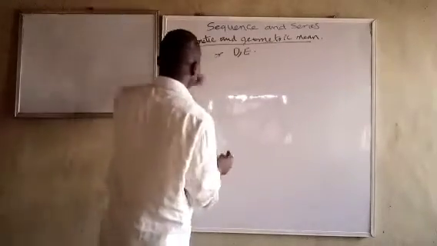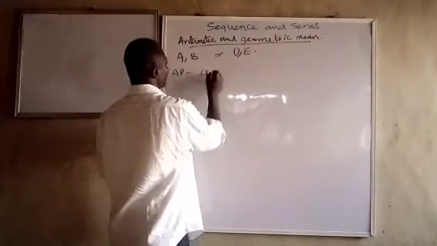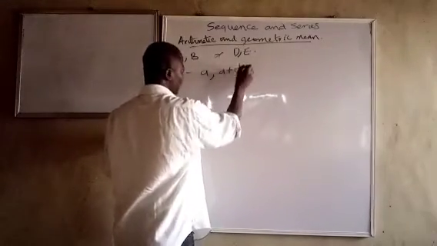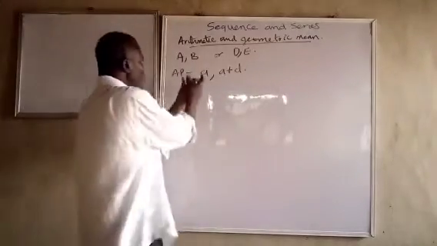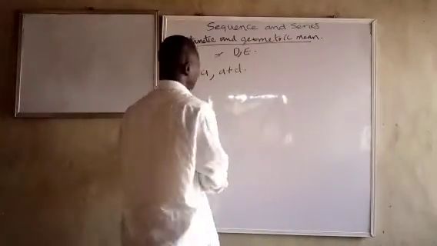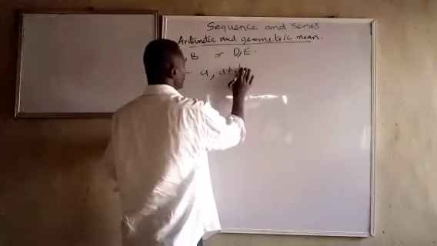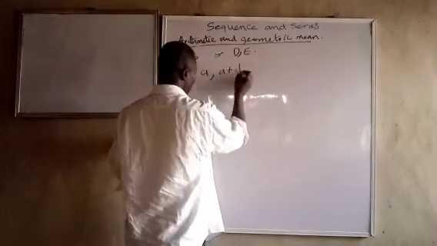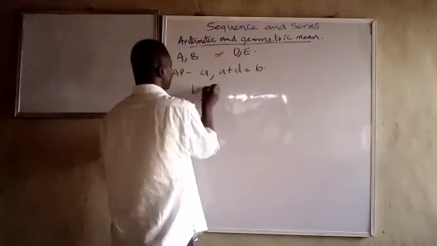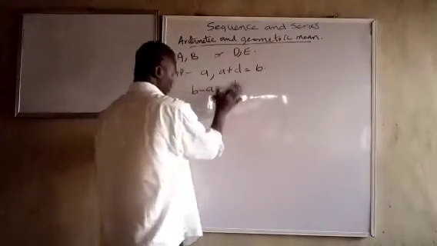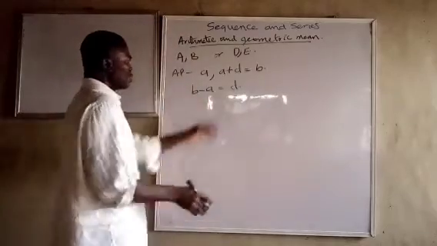Let's take that of AP. We have AP like this. A, then we have A plus D. I want to insert a number that will make sense between them. So, let's call this one B, because this one is equal to B. And B minus A is equal to D. So, in this new arrangement, the common difference will now be different.